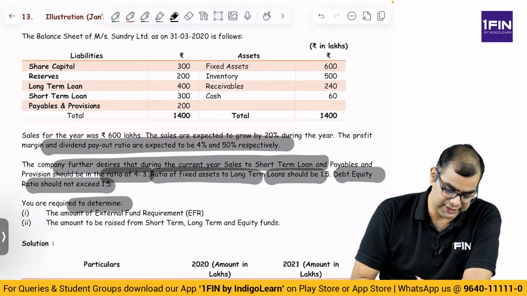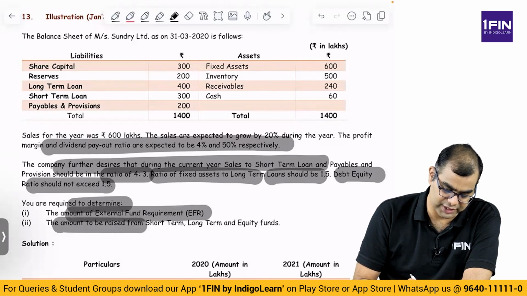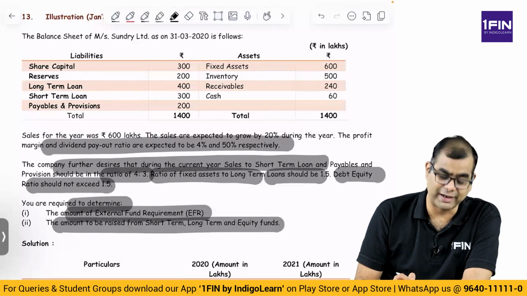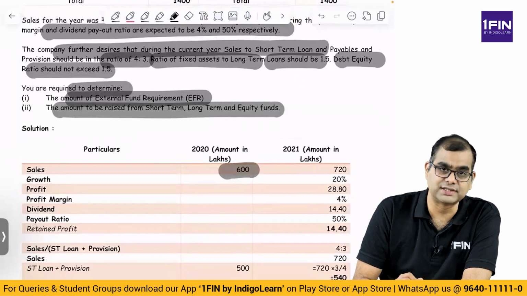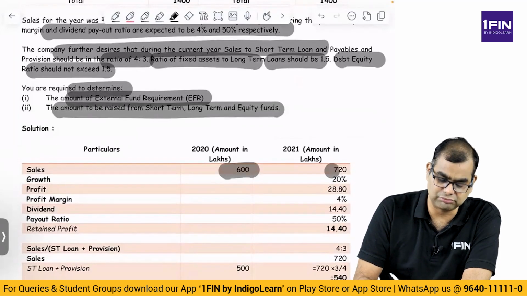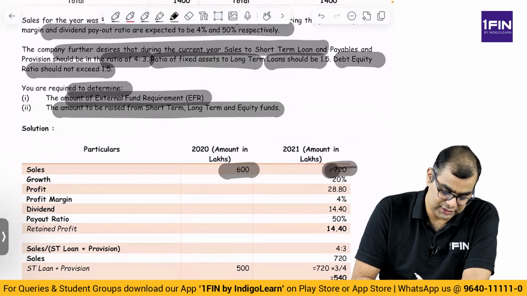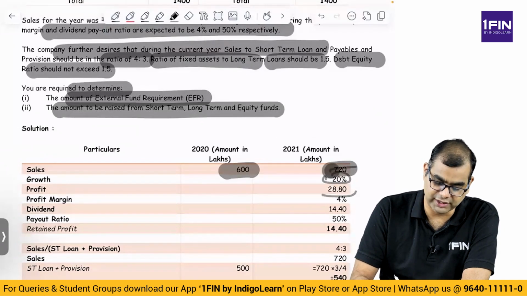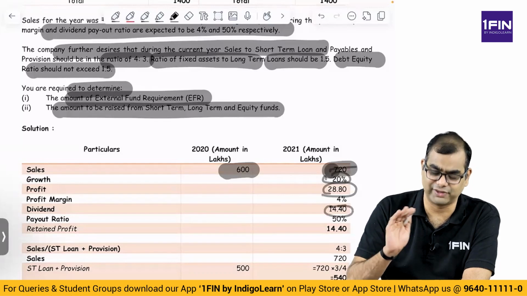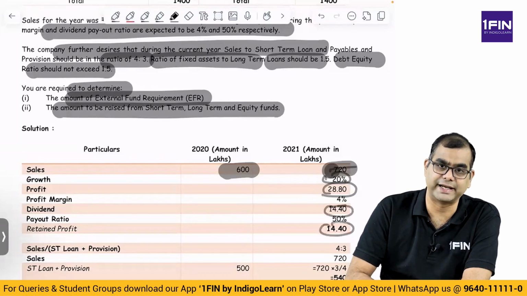You are required to determine the amount of external financing requirement, and the amount to be raised from short-term, long-term and equity funds. Okay, now initially we said sales is 600. The growth is 20%, so sales becomes 720. Profit is 4% on 720, which works out to 28.8. Out of the 28.8, 14.4 you are paying off and 14.4 you are retaining, 50-50. So 14.4 is retained money.